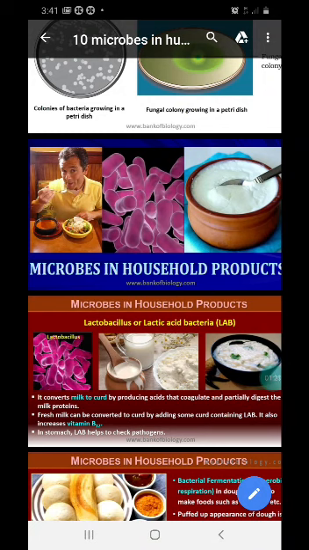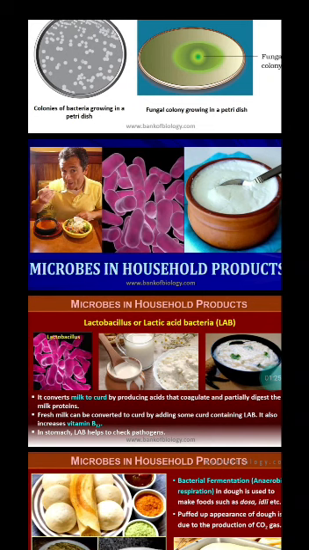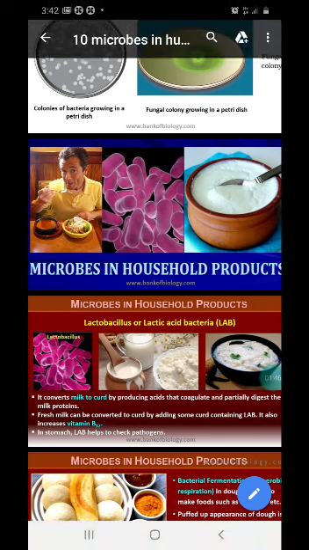If you add a little bit of curd to the milk, this little bit of curd contains thousands of lactic acid bacteria which will digest the protein and coagulate the milk, and also it is used to synthesize vitamin B12 in our digestive system. Clear? It not only converts milk into curd, it also produces vitamin B12.